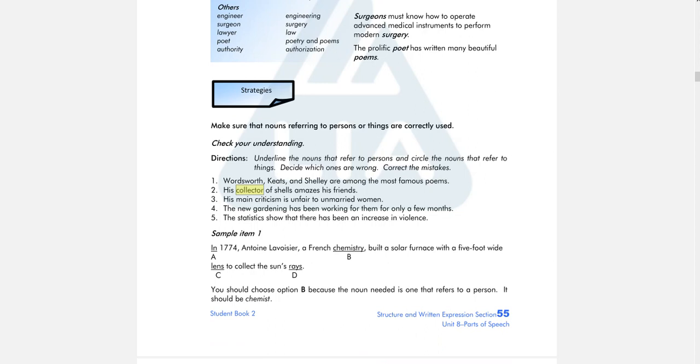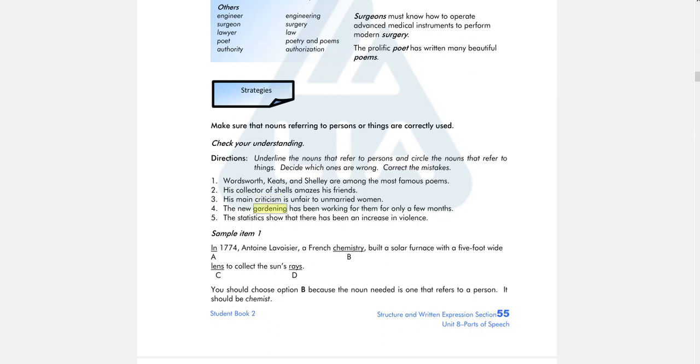And then: his main criticism is unfair to unmarried women. What do you think? What noun do we have here? We have criticism. Now what you have to do is check whether it is correct or incorrect. And then the next one: the new gardening has been working for them for only a few months. Which one is the noun here? Is it new? Is it gardening? Is it has? Is it been? Is it working? Which one is it? Well, the answer is gardening.